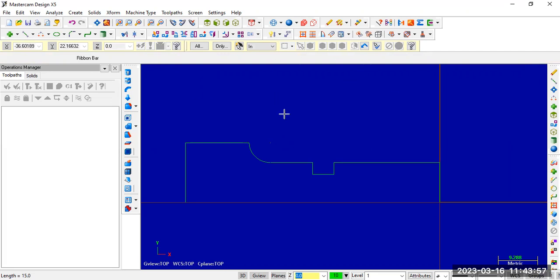So next, first I need to perform rough turning operation. To perform rough turning operation, first we need to have a stock material workpiece, and we need to hold the workpiece inside the chuck. So which machine are we using? Lathe machine. After using all these sketching tools, I am going towards machine type. We have milling machine, lathe machine, wire EDM machine, router, design, etc. So I need to select lathe. From machine type, select lathe, select default settings.